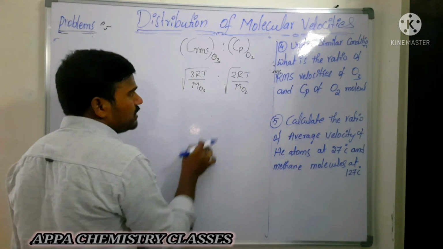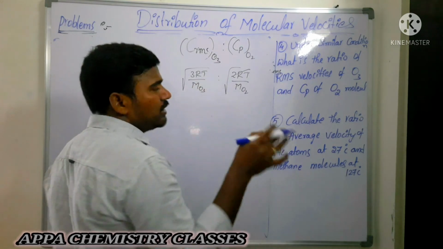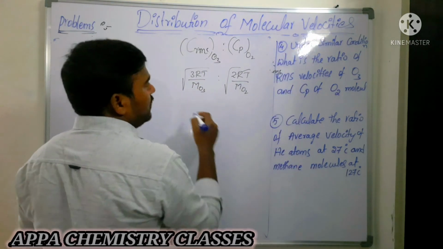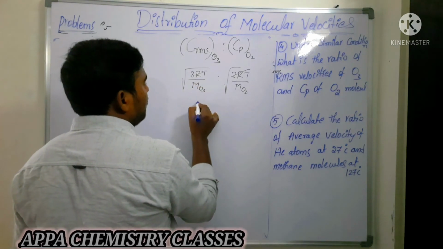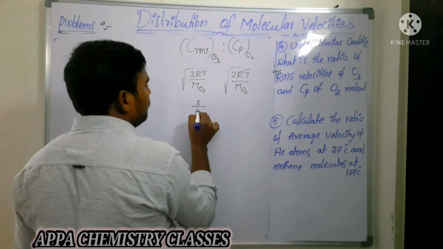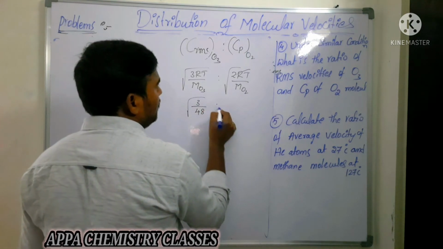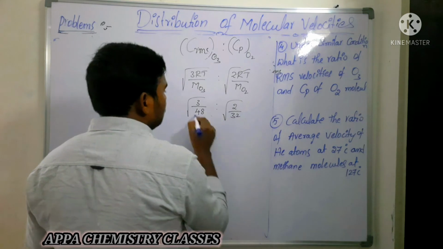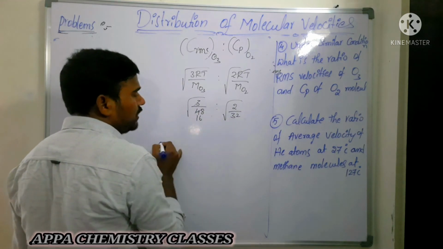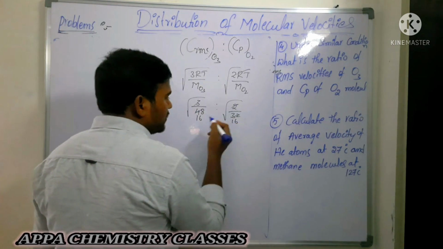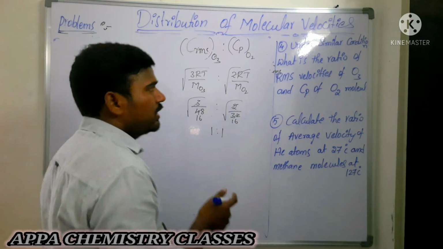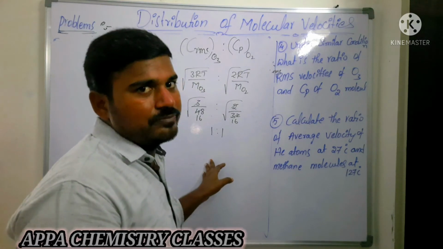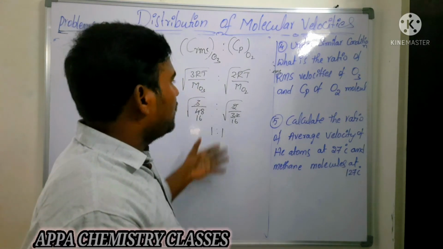What is the difference here? RT gets cancelled because the temperature is the same under similar conditions. Here it is 3 by the molecular weight of ozone, which is 48. There it is 2 by the molecular weight of oxygen, which is 32. 3 by 48 is nothing but 1 by 16, and here also 1 by 16. So the ratio of the RMS velocity of ozone to the most probable velocity of oxygen is 1:1. Is that clear? In that manner you need to do it.